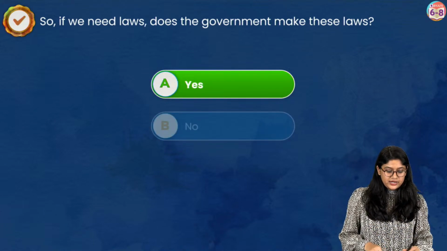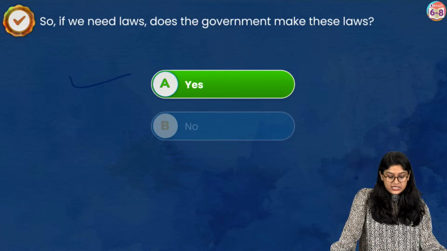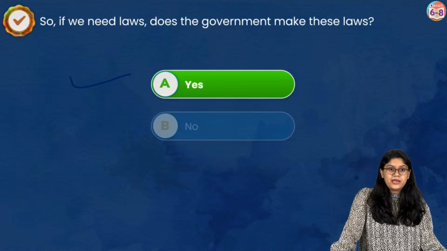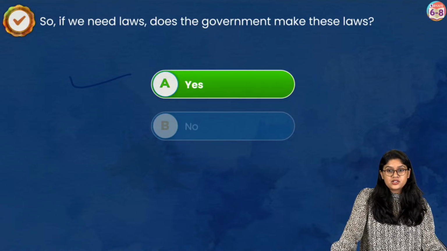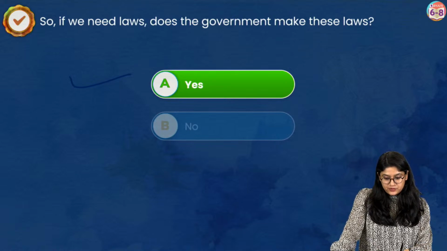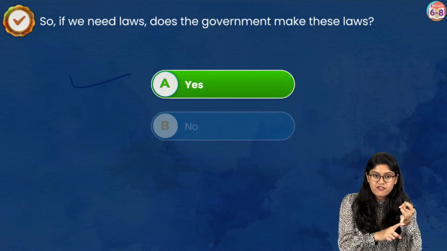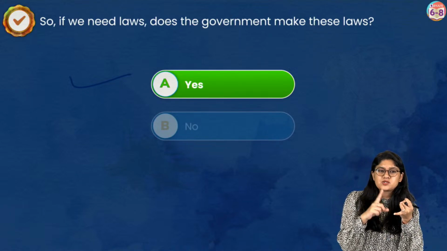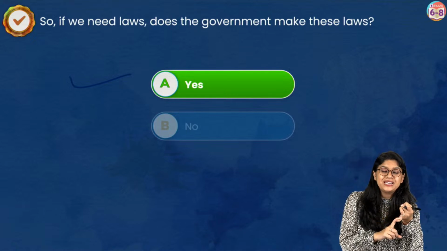Yes, very good. The correct answer is yes, absolutely correct. So if we need the laws, does the government make these laws? Yes. The government is the one that will be making sure that we have these laws. Now that we are clear with it, we have discussed what is government, and why we need government and why we need the laws.